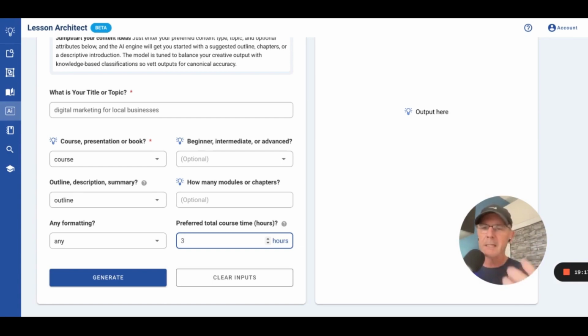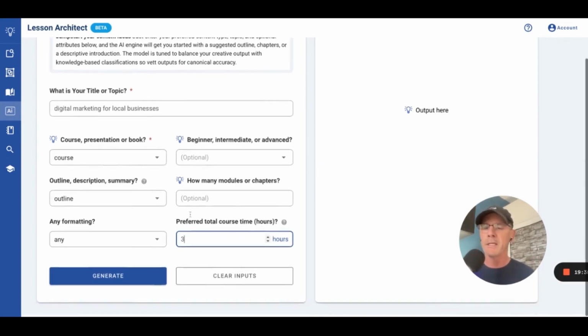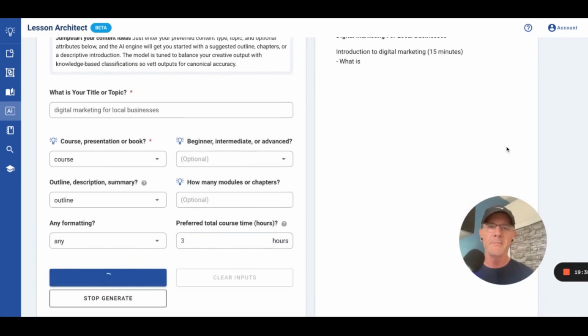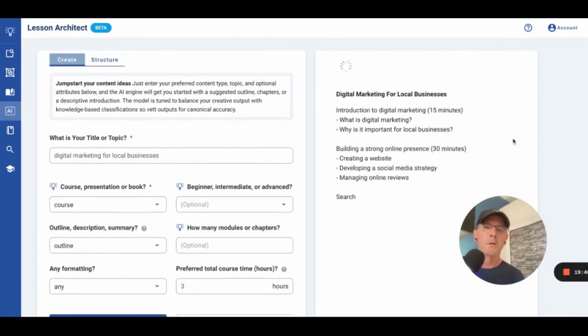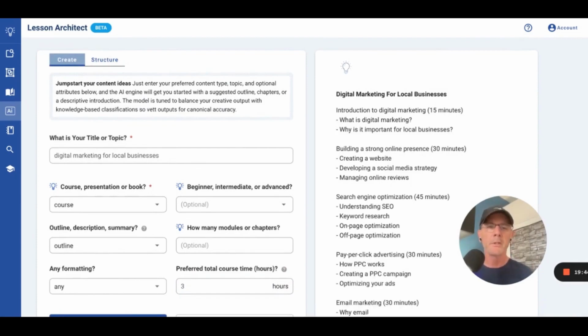This is augmented AI. This is to help you, not to do everything for you, but just give you handrails and a path. It'll help you break cold starts, right? If you're staring at a black page or you don't know where to start. So this is very cool. So I put that in here and hit generate, and it's instantaneous, right? So it's writing to your right. It'll write the outline for you, and you'll see the timestamps.